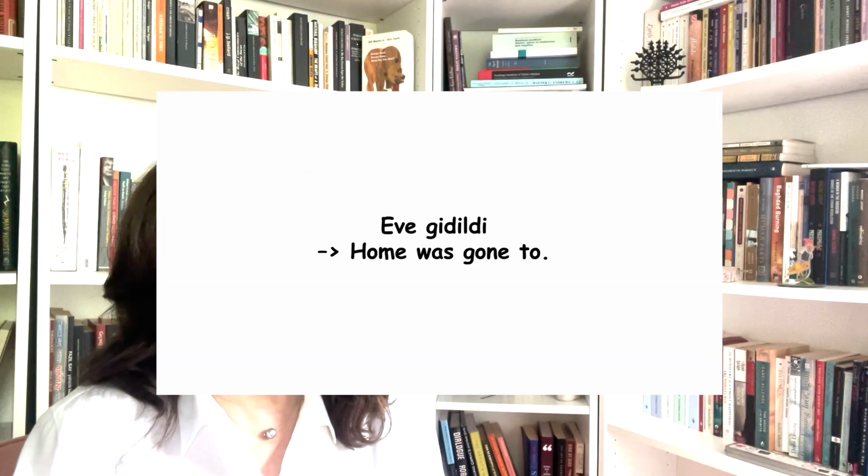We don't know exactly who that person is, but we sometimes put it there. Someone went home. It's a perfect occasion to make passive. So you can say eve gidildi. When you translate this into English, it doesn't make sense: home was gone to. You would never say that in English, but in Turkish, you say eve gidildi when you don't want to talk about who did the job.